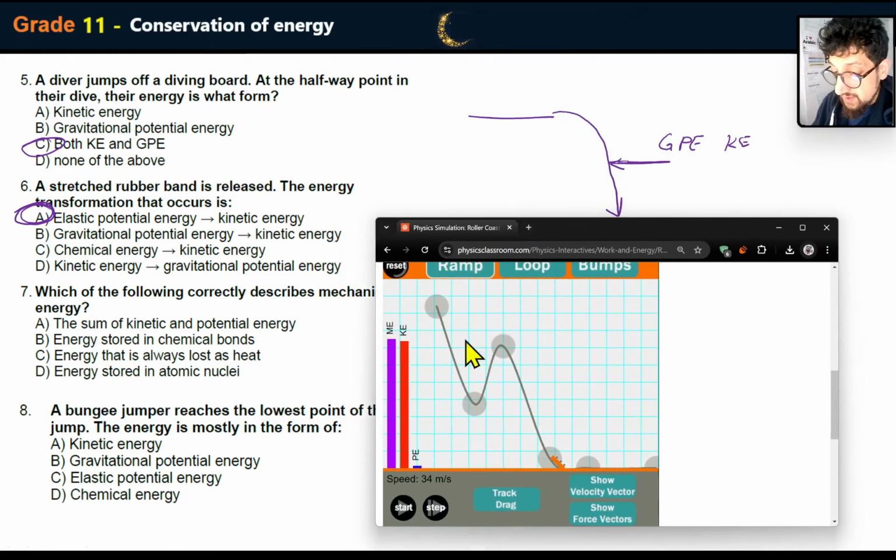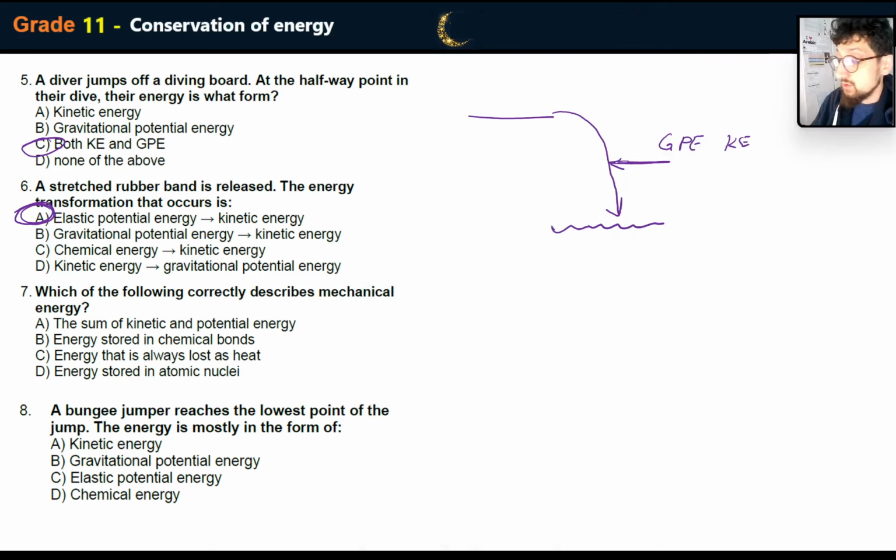So if you look over here, that's mechanical energy, and it's the total of kinetic and potential, right? So if we reset this, look at this. Initially, it's potential, which equals mechanical. Then as we go down, the total of these two equals that. Okay? The total of these two equals the mechanical energy. So the mechanical energy is the total energy. It's both potential and kinetic. So it's the sum, or the total, of kinetic and potential energy.